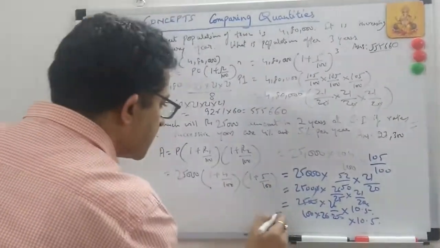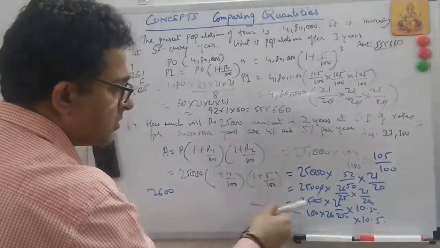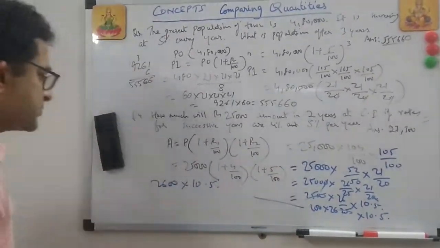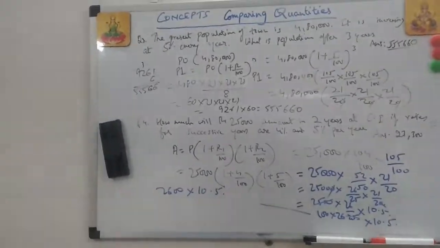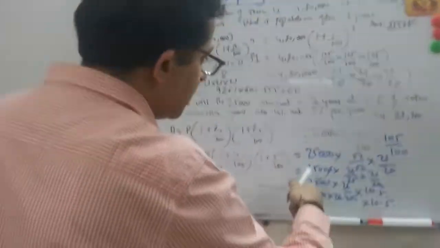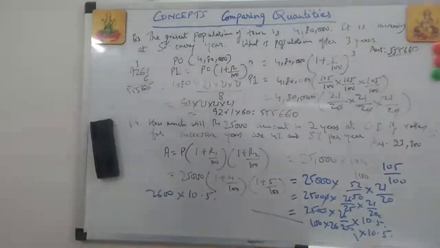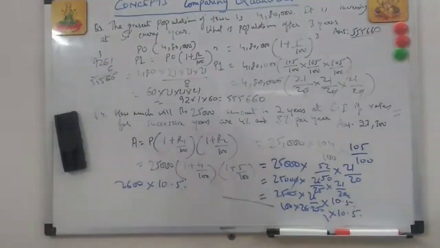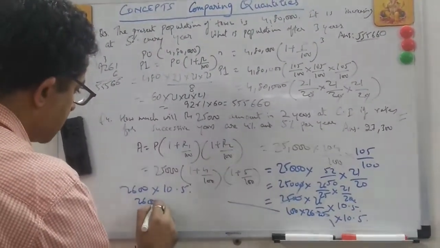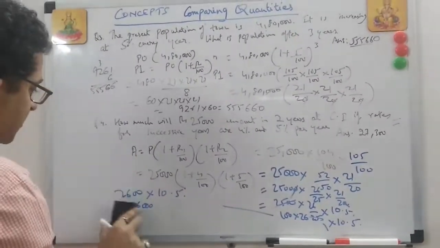Better I write over here. That's 2600, right, into 10.5. Okay, let's see. 2600, 25 into 100, okay, right? This is 25, 125 and 100. So how much is this? If we just have to do this, it is 26,000 if this was by 10. It's 10.5. So which is 27,300. This is the answer.